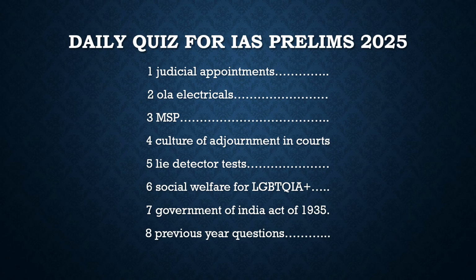After that, there was another judgment which is called the second judge's case. In it, the Supreme Court overruled its earlier decision about the concurrence of the recommendation of the Chief Justice of India. In the second judge's case, the Supreme Court said that the recommendation from the Chief Justice of India is binding on the president. So he has to choose from the list which is given to him by the Chief Justice of India. It also introduced the system of collegium. In it, the Chief Justice and 2 senior judges were made the collegium, and they would recommend the names of the judges to the president, and the president has to choose from them.